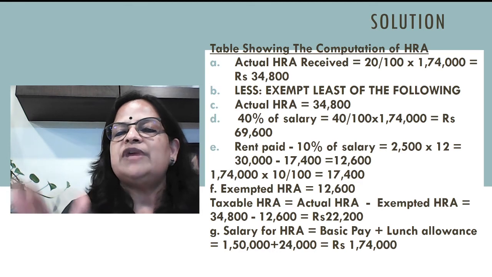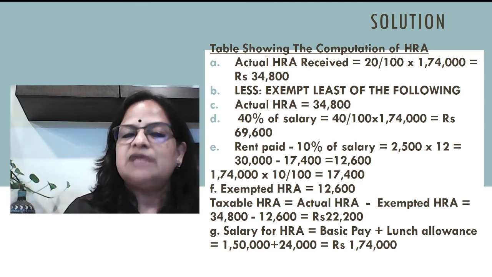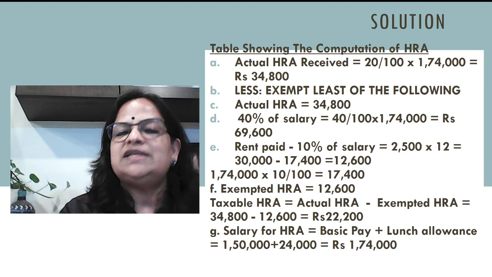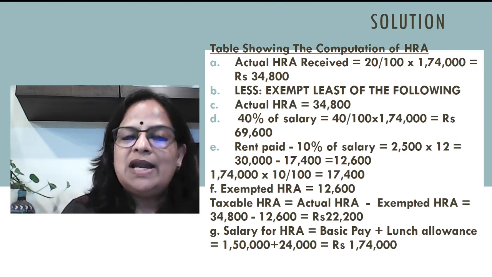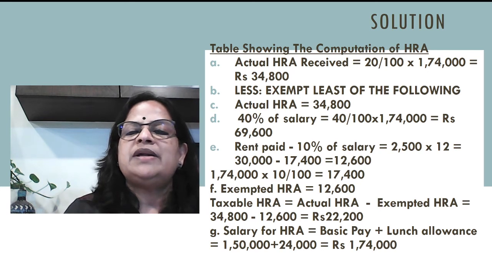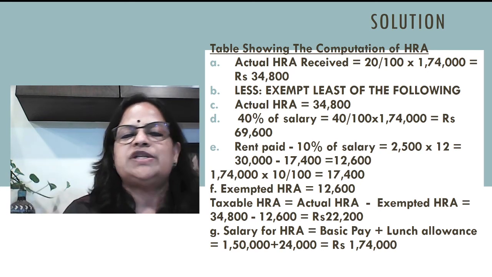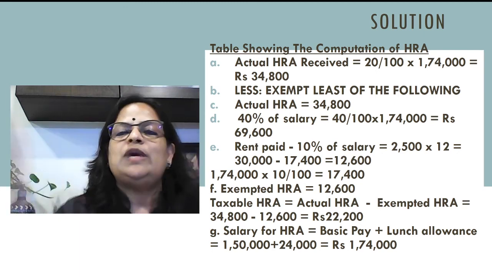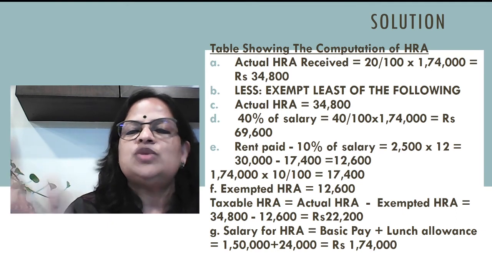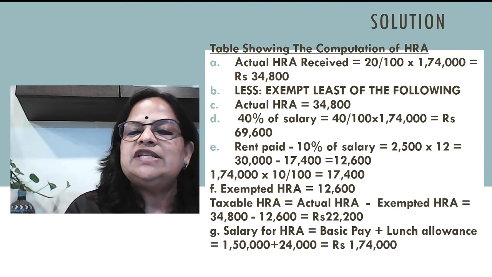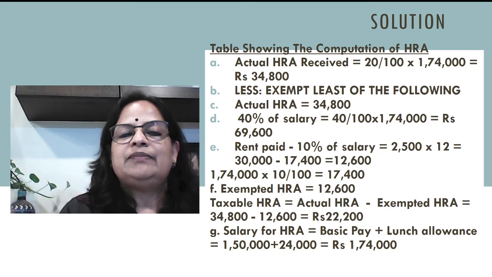That is 2,500 into 12. That is 30,000 minus 10% of salary, 17,400. It is 12,600. So 1,74,000 into 10 by 100 is equal to 17,400. Exempted HRA is equal to 12,600. Least value. So 34,800, 69,600 or 12,600. So it is 17,400. No, sorry, exempted HRA is 12,600.